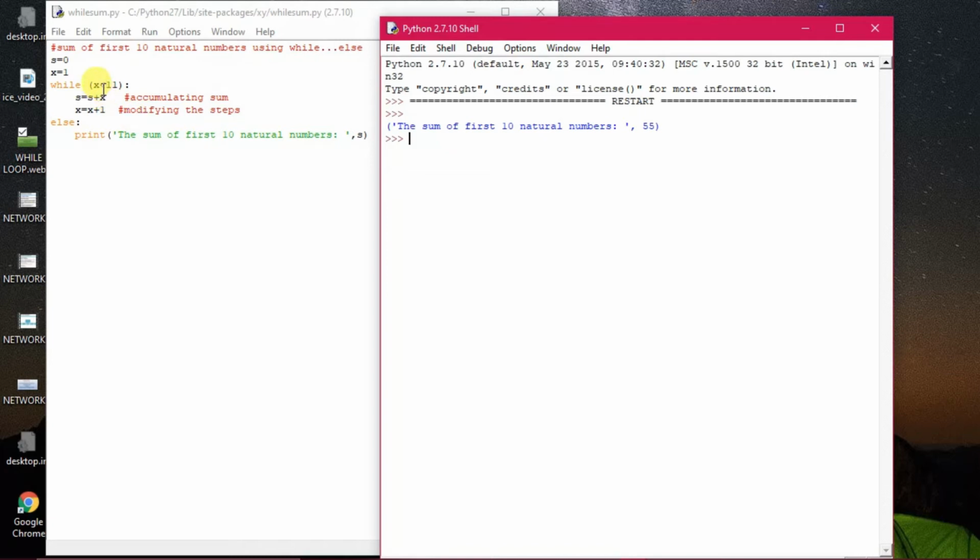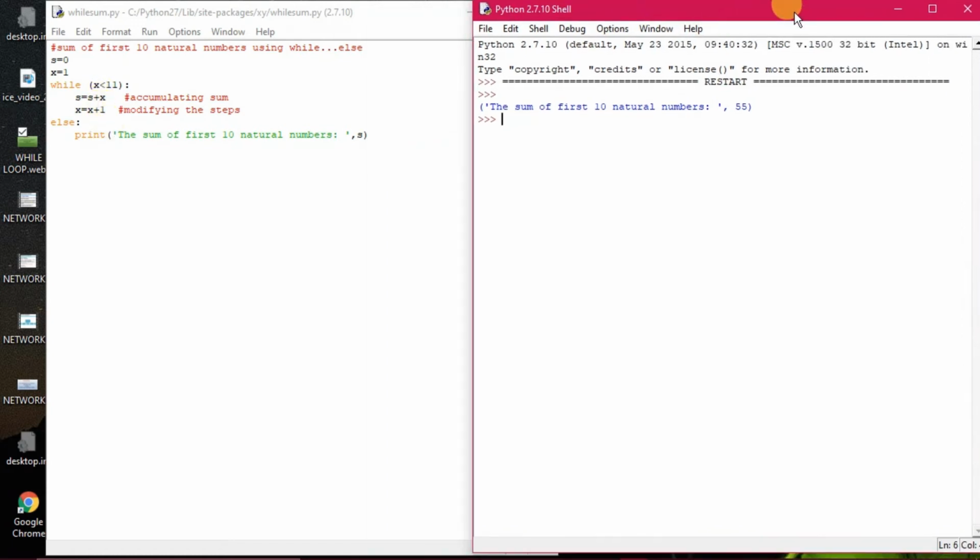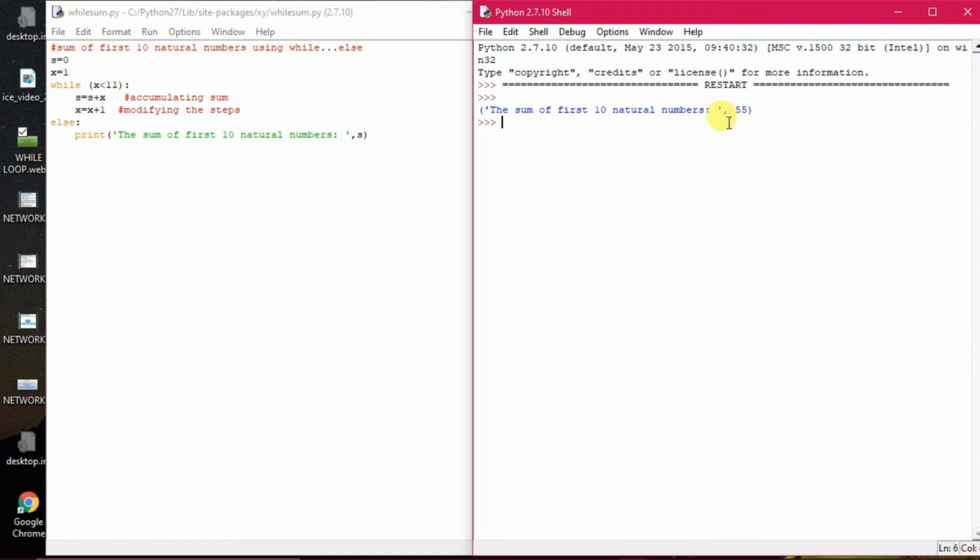So up to 10, this one is running. Sum has been accumulated, it comes out of the loop, and finally prints the output as the sum of first natural number is 55. All right.